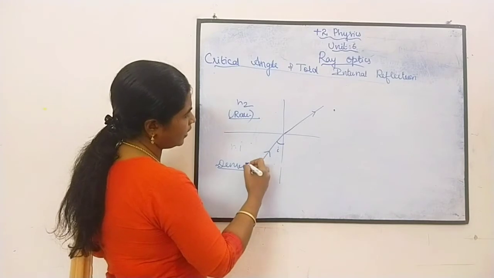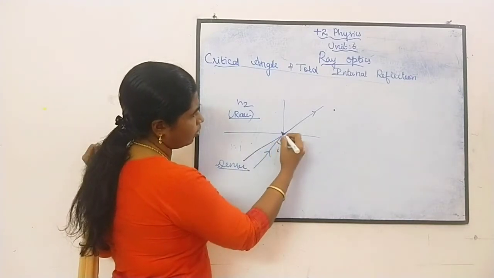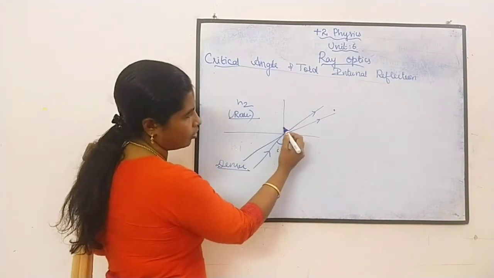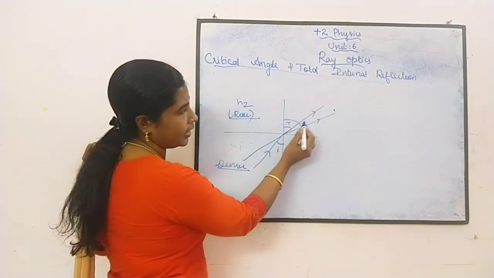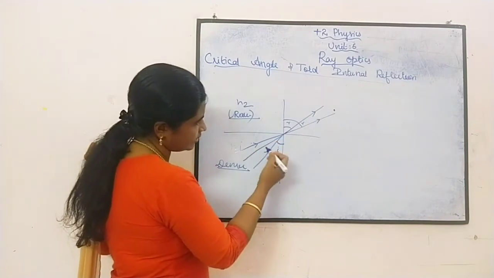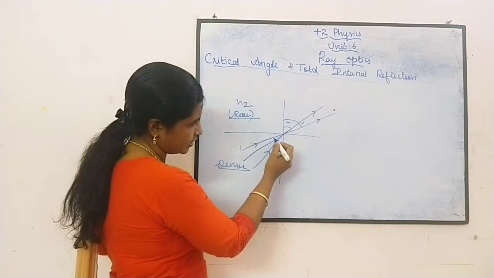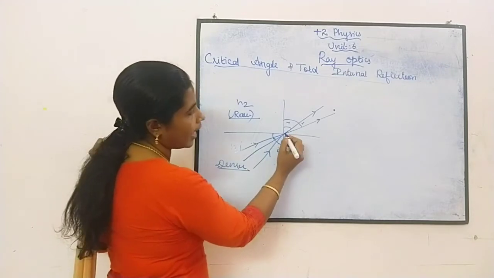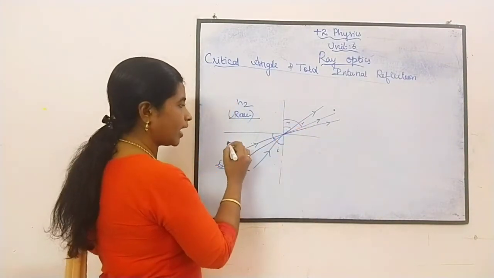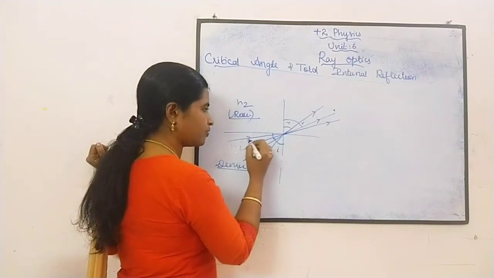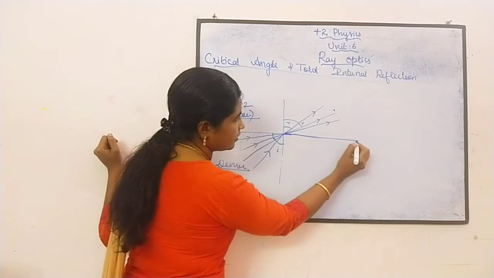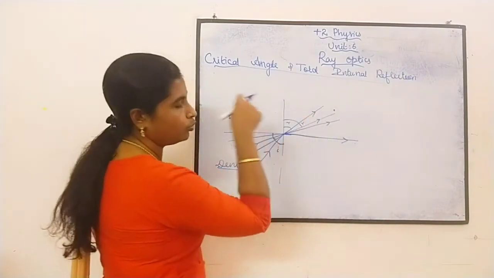Okay. Further, if we increase the angle of incidence, what happens? It will be increasing like this. The angle of refraction also will be increasing like this. And further, if I increase the angle of incidence, again my angle of refraction will be increasing. And again, if I further increase my angle of incidence, at a particular angle the refracted ray comes to this boundary.